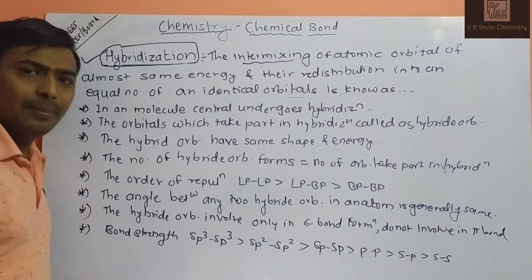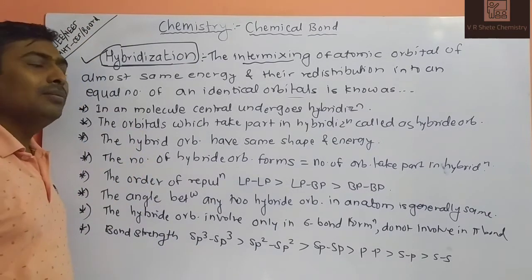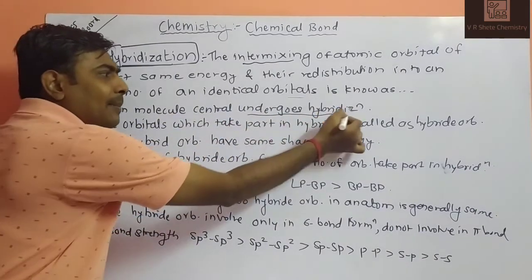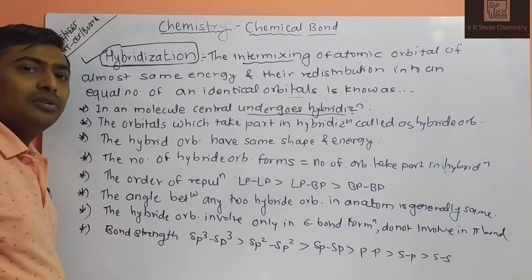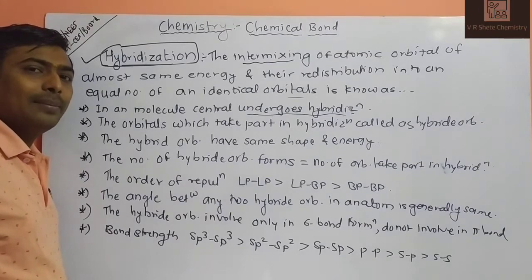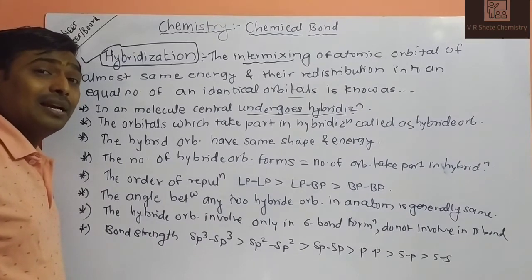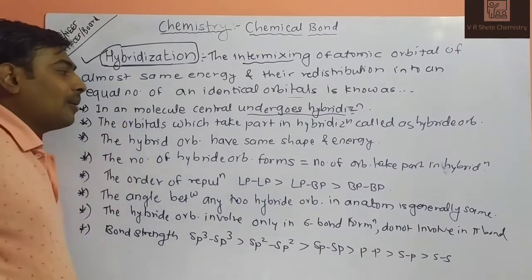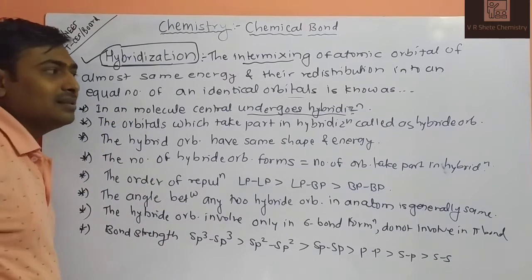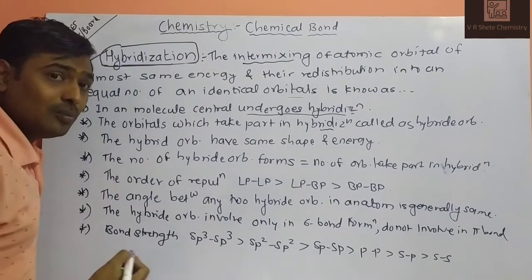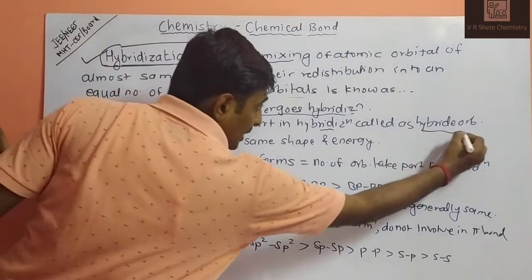So what are the key points of hybridization? We will discuss them one by one. In a molecule, only the central atom undergoes hybridization. sp3, sp2, sp are the different types of hybridization. If you draw the molecule CH4, the central carbon atom has 4 hydrogen atoms at the periphery, so only the central carbon atom undergoes hybridization. Second, the orbitals which take part in the hybridization are called hybrid orbitals.